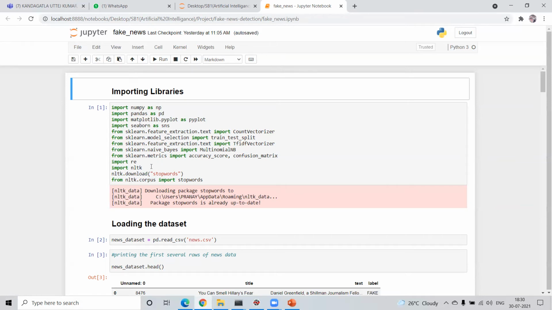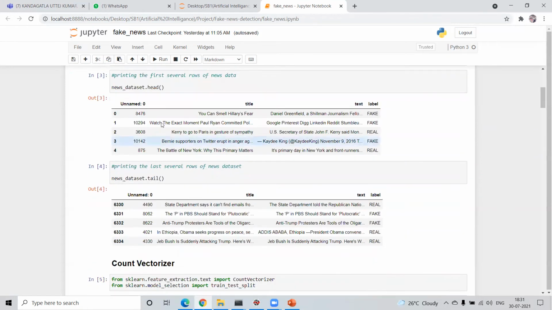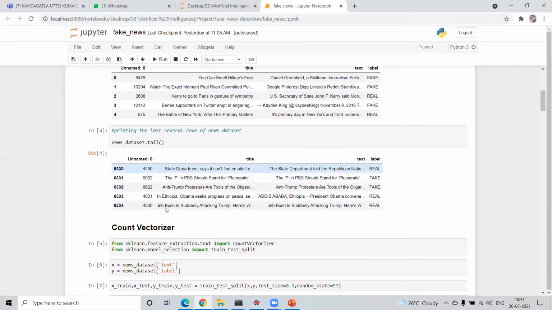This NLTK is for text processing. Here we are downloading some of the libraries like stop words, wordnet, brown, punkt, etc. Initially, we load the dataset. Here we took the news.csv file from Kaggle, downloaded it, and imported it. Then these are the first few elements of the dataset, and these are the last few elements. Our dataset consists of 6,334 entries.